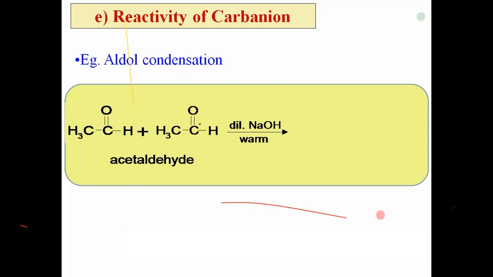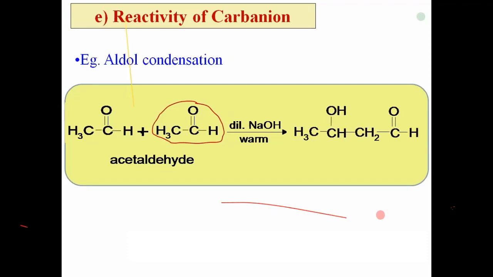Actually, what happens here? This is the second molecule of acetaldehyde, and it adds to that carbonyl group. A hydrogen atom from the methyl group adds to this oxygen, while the remaining part adds to carbon, and we get the addition product.